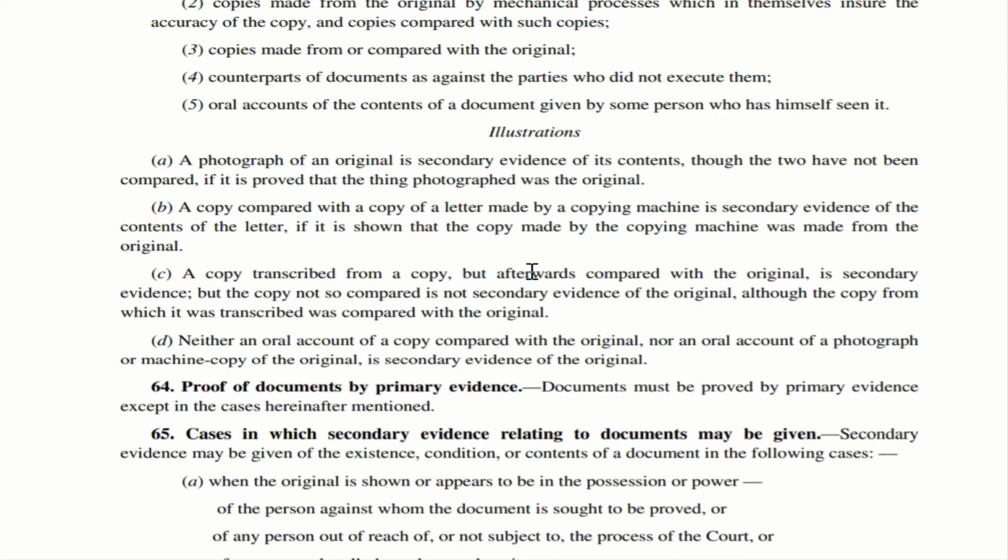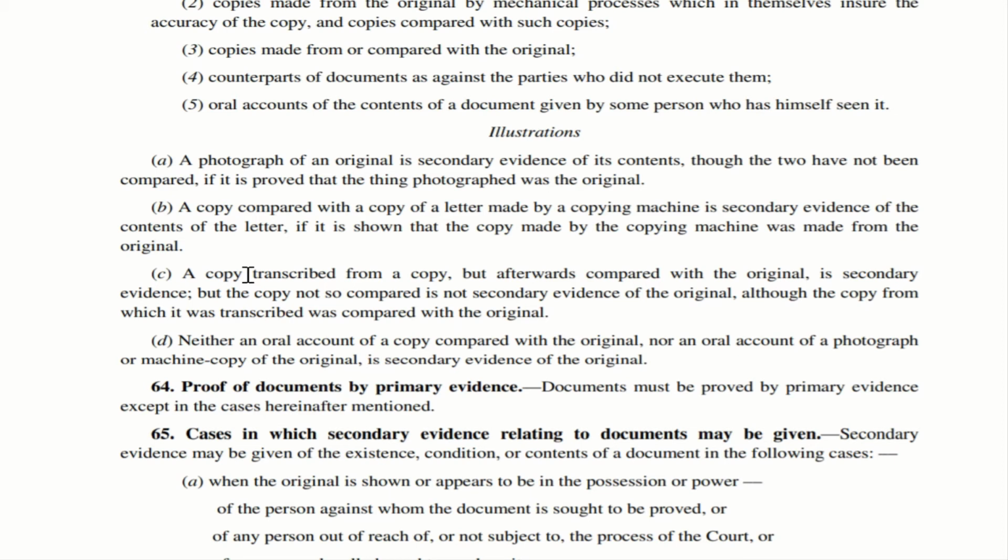If it is shown that the copy made by the copying machine was made from the original. So what they have to prove is, they are taking the original to a copying machine, they are keeping it in that, they are taking a copy. So what they should prove is, the particular document which was kept in the machine or the copying machine was an original. Let us move to example C.